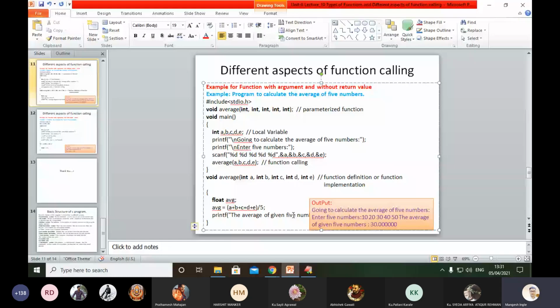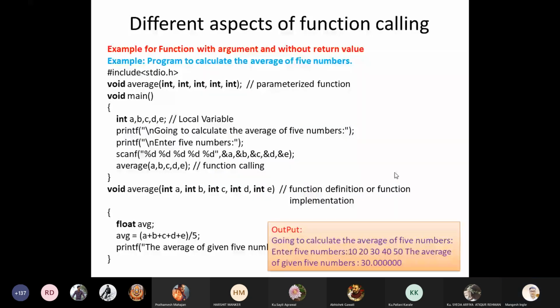Okay, concentrate. You can see the same program. I will share that complete PPT with you today. Here our intention is to prepare the program. Is it audible? Yes, sir.